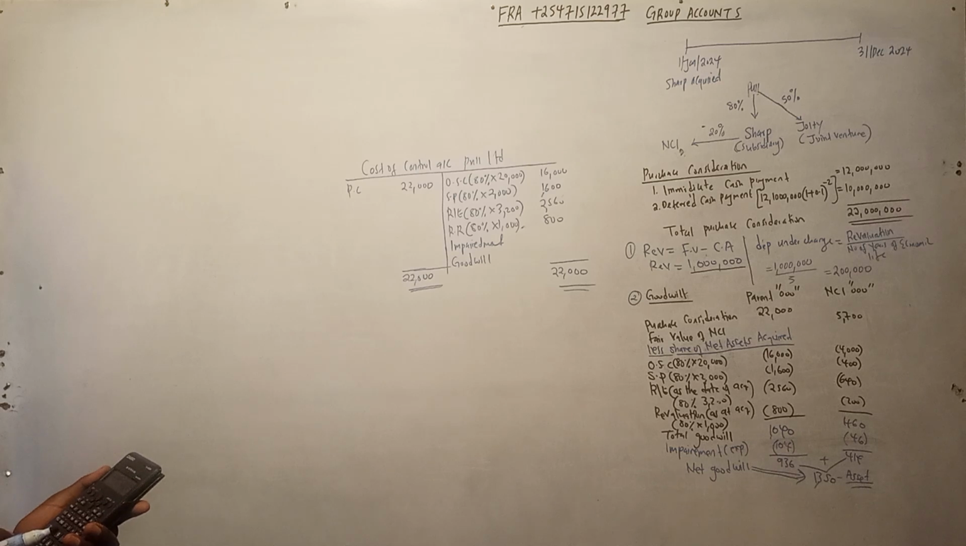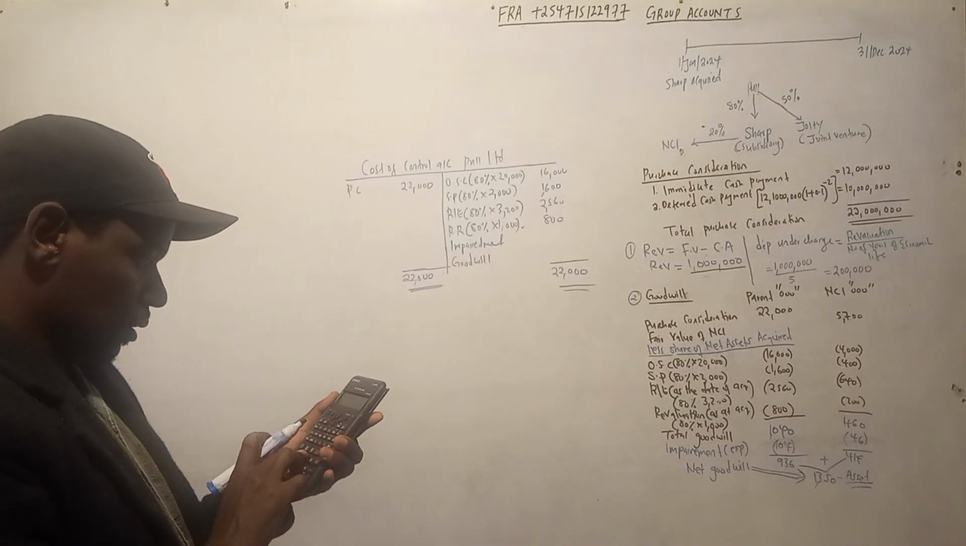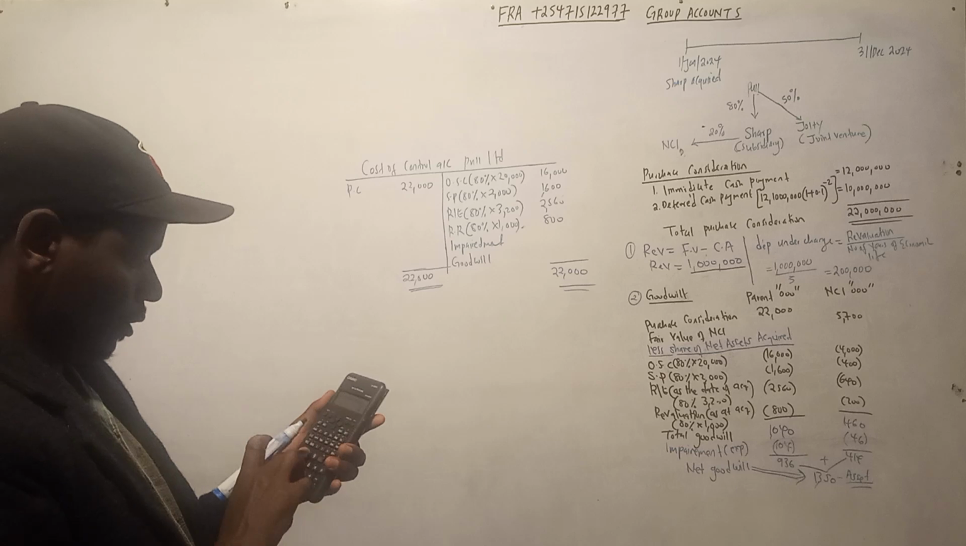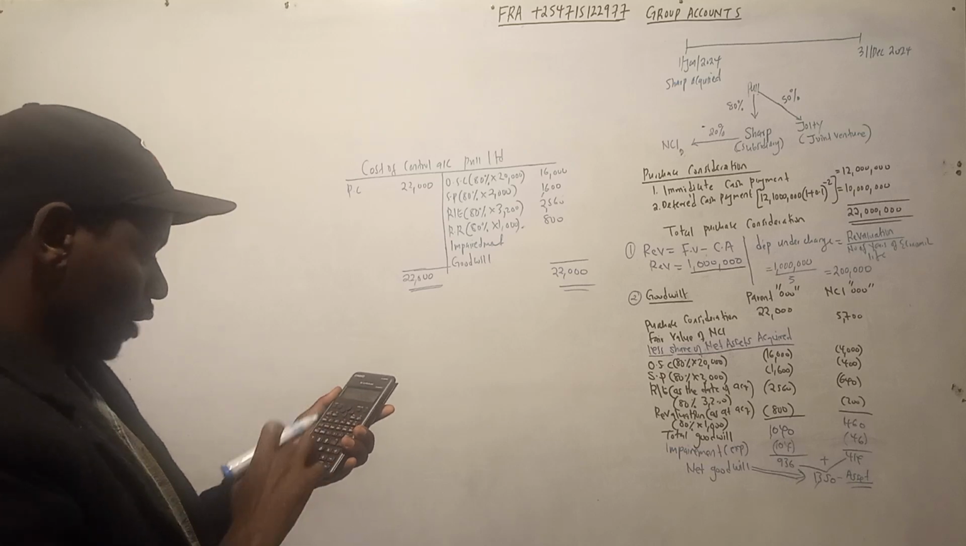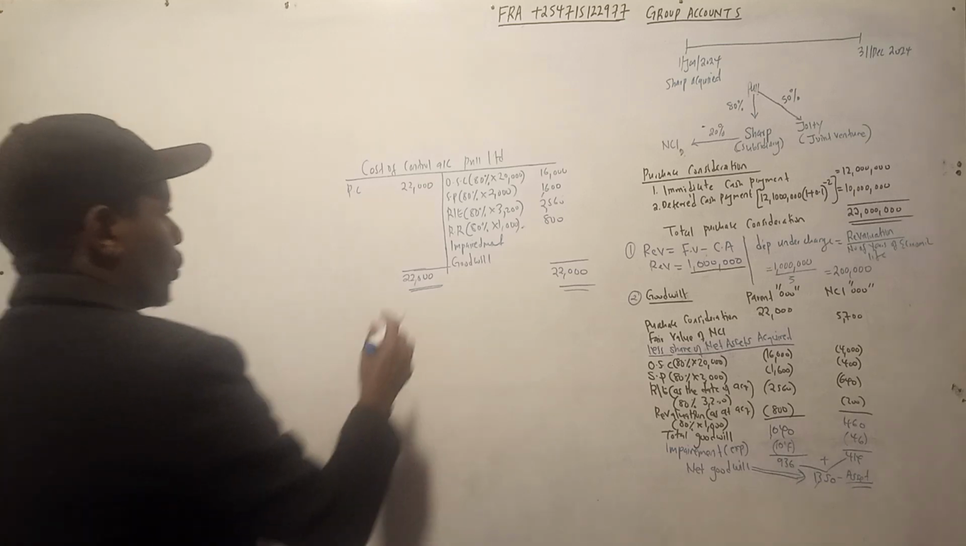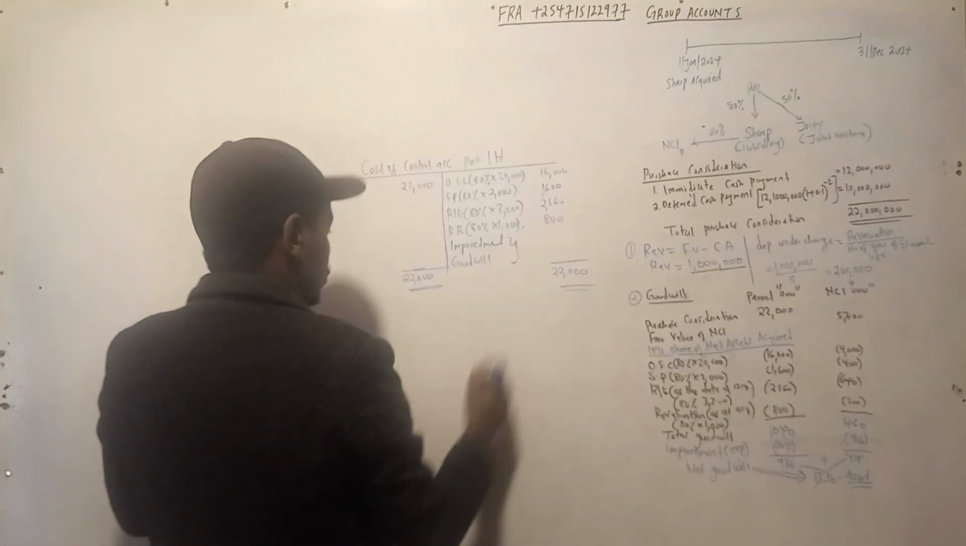I think my calculator is not doing well. Let me just add them direct: 16,000 plus 1,600 plus 2,560 plus 800. That is 2960. Then I take 22,000 minus answer. I'm getting 1040. So we have to get the balancing figure. These two balance.